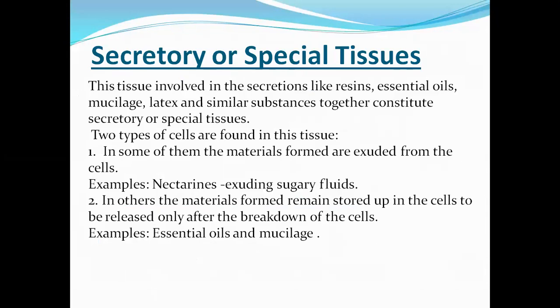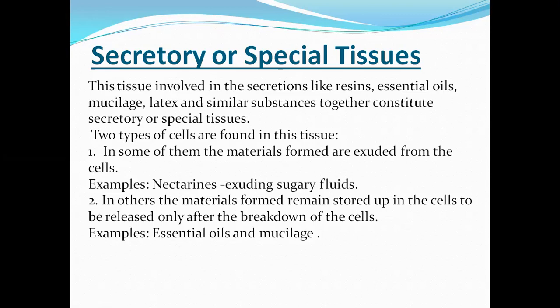First, what is the secretory tissue? It is a specially organized tissue involved in the secretion of resins, essential oils, mucilage, latex, and similar substances, which together constitute this tissue. Generally two types of cells are found in this tissue.